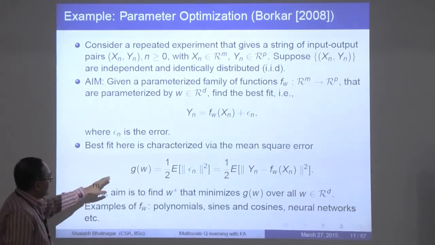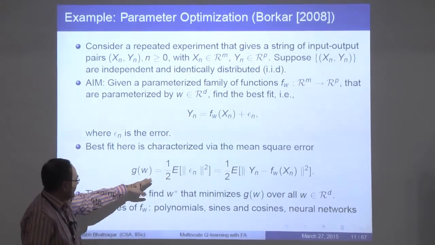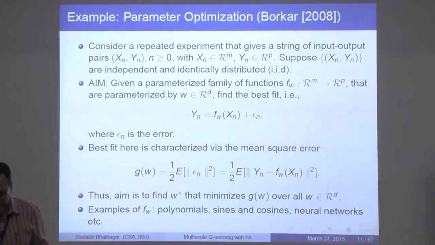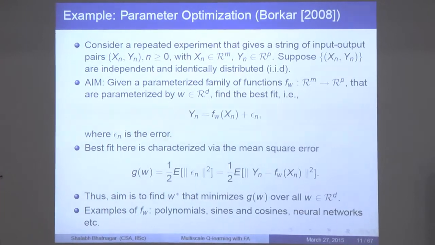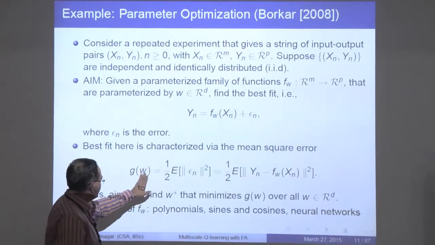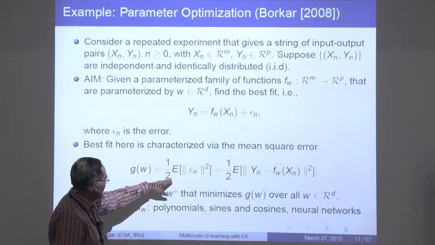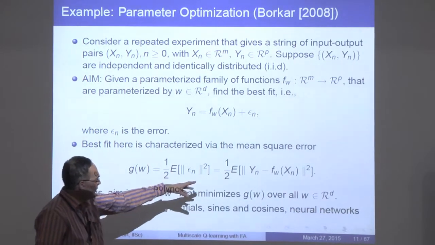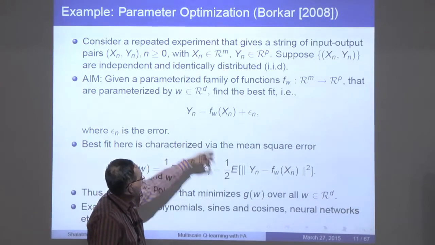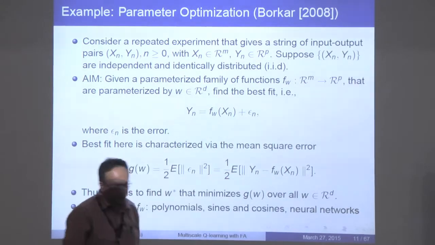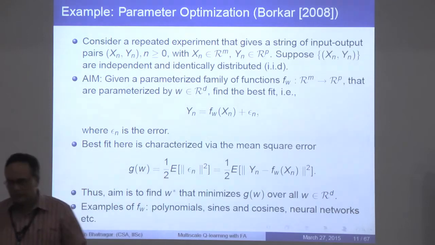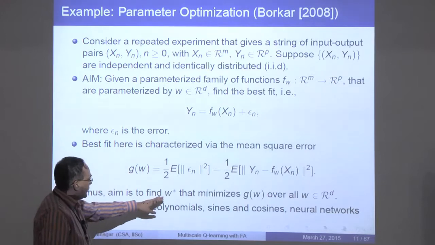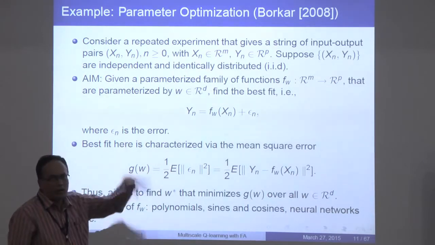So the best fit is then characterized via the mean square error. You can think of some other objectives as well, but we will care about the mean square error for now. So g of w is characterized as half of the expected value of the squared Euclidean norm of epsilon n, and epsilon n is just yn minus f w of xn. Take the square of that, take its expectation, half of that. So the goal is then to find a w star that minimizes g of w over all w in R power d.